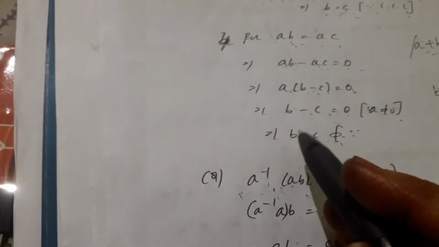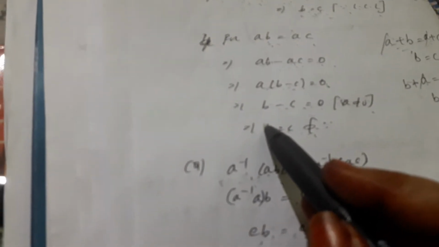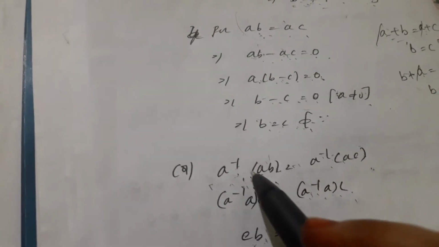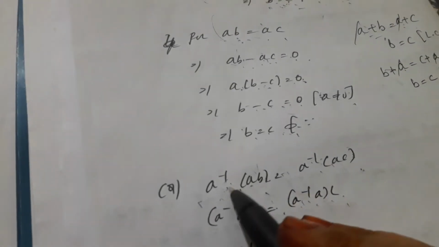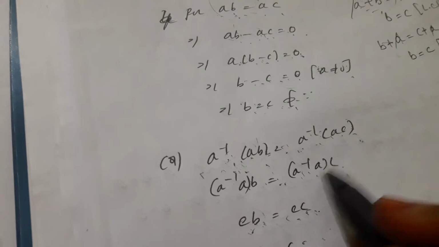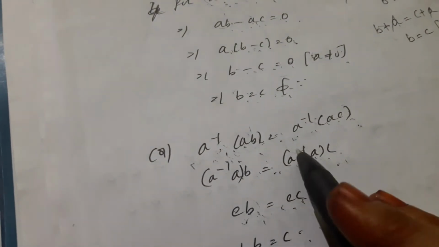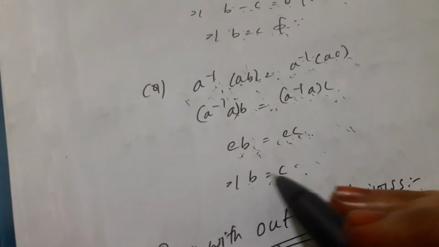Again, it can be done like this also. Here you have to apply a inverse on both sides. a inverse of ab is equal to a inverse of ac. a inverse into a into b is equal to a inverse into a into c. a inverse into a is equal to e, so eb is equal to ec. Implies b is equal to c.